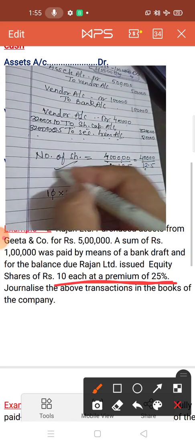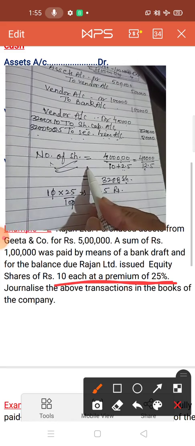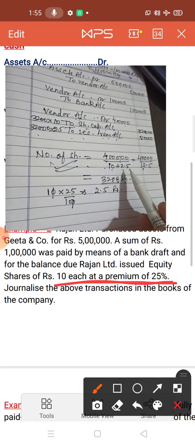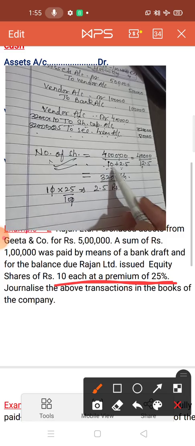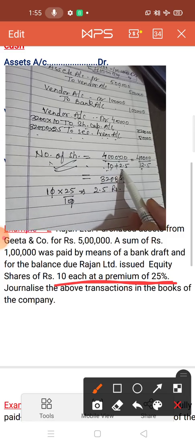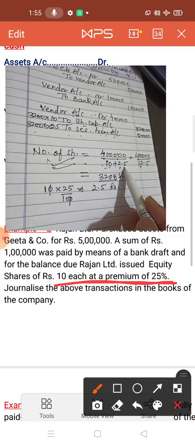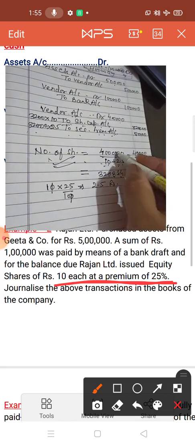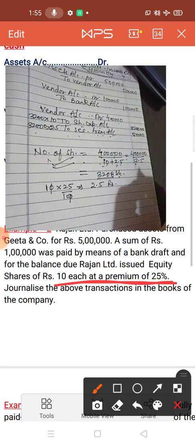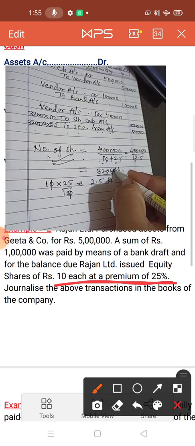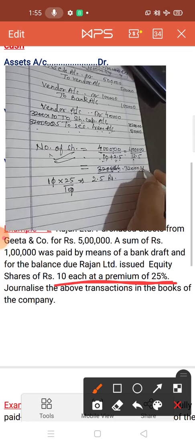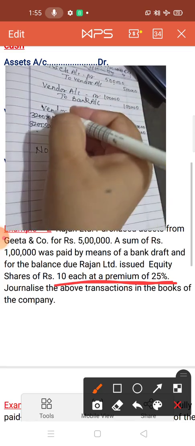So this is very important. The number of shares issued you have to find out. This is the purchase price upon the issue price of 1 share, and in this way you have to solve. Children, this is the 4 lakh. I have written wrong. Now it is 32,000 shares. Okay.